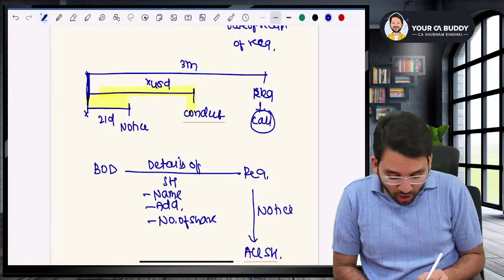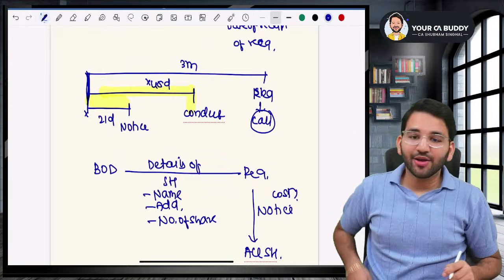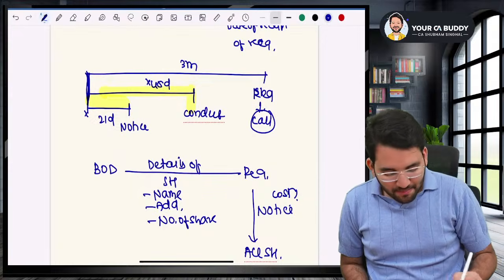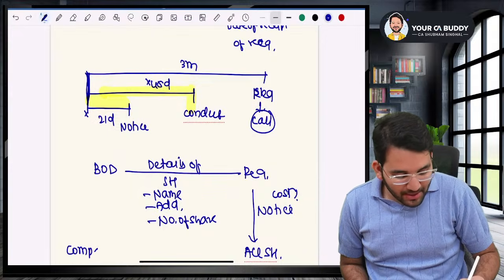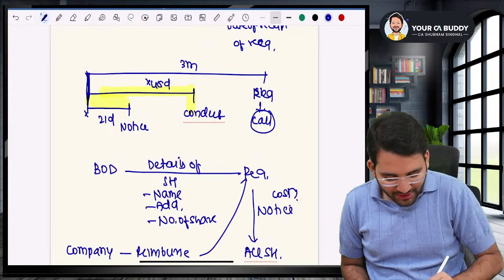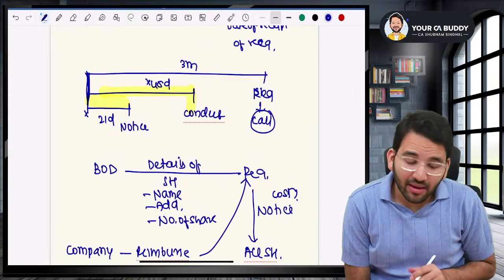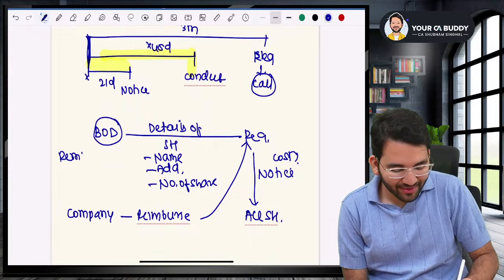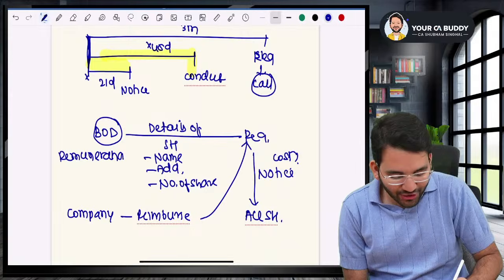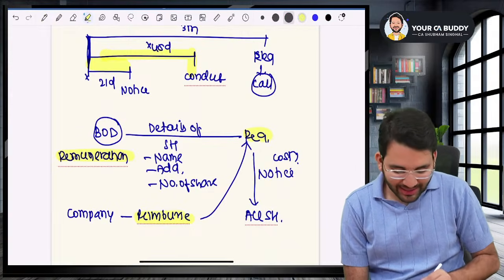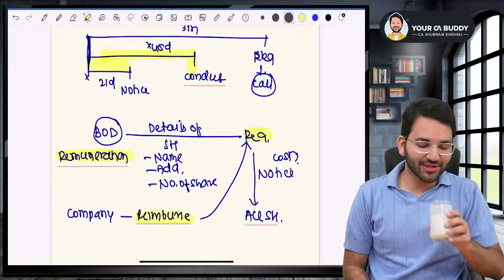Sir, but what about the cost? What about the money? You'll have to pay some money for sending the notice. So that money will be reimbursed by the company. The company will reimburse such money to the requisitionist. And then the company will deduct it from the remuneration of the board of directors, and then send it to the requisitionist. Are you with me?